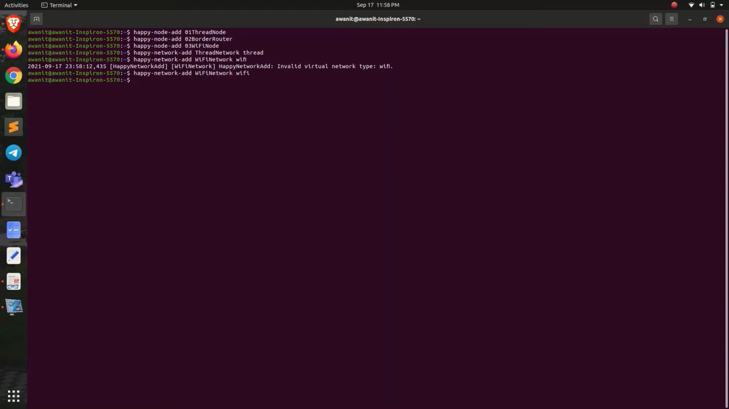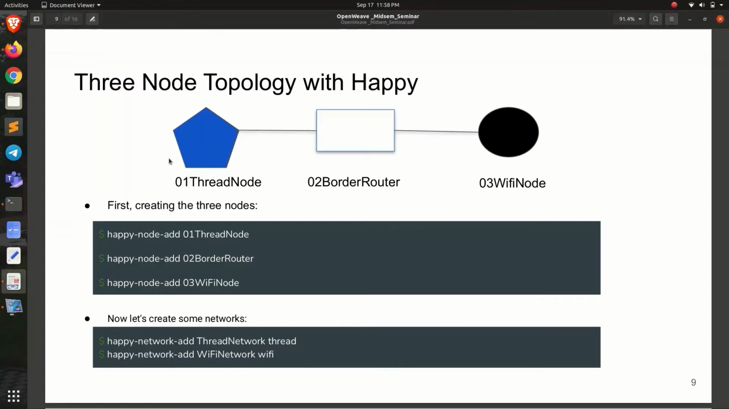Yeah, now it's okay. Now let's quickly check the state of the topology via the command happy-state. It will tell us the number of networks. We have a Thread network and a Wi-Fi network, and the three nodes, the thread node, the border router, and the Wi-Fi node, and they are of type thread and Wi-Fi as expected.